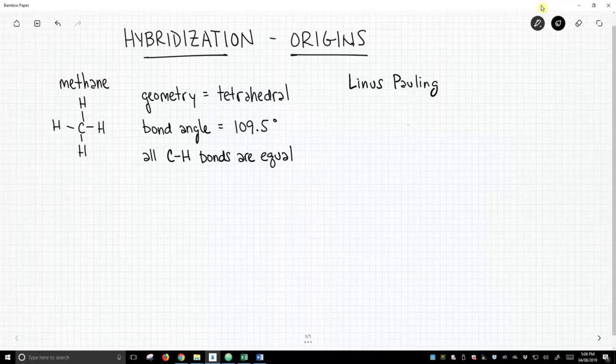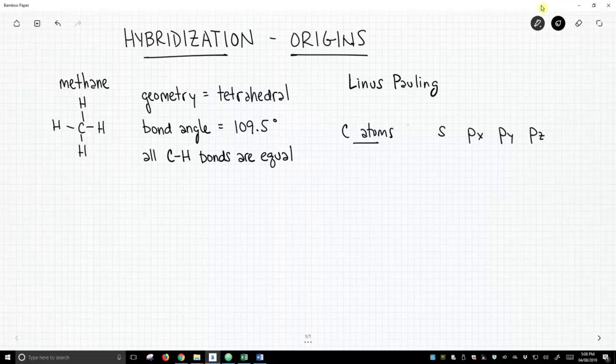It was puzzling because when we look at the orbitals on the carbon atom, it has an s orbital and then three p's, px, py, pz. So these are the atomic orbitals on carbon. And it's kind of weird that these four different orbitals on carbon could somehow make four equivalent CH bonds.